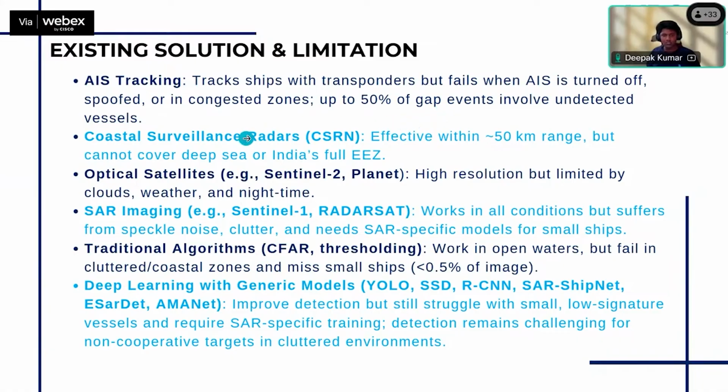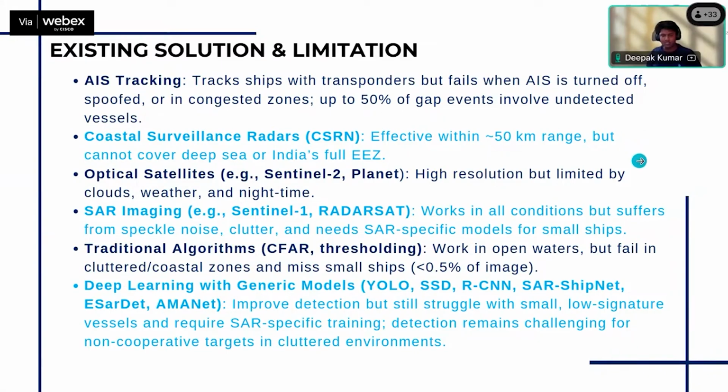The other system used is coastal surveillance radar, which can cover only around a 50-kilometer range from the shore, but cannot go into the deep sea region. Another option is the optical satellite, which takes high resolution images of Earth, but is limited by clouds, weather, and night time.